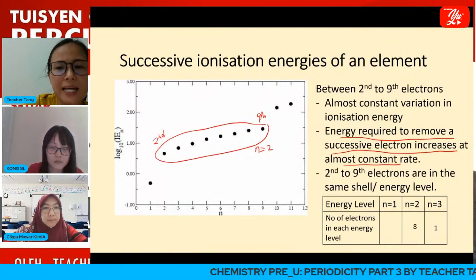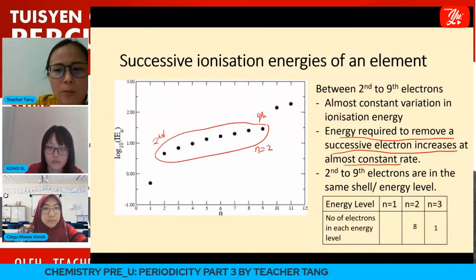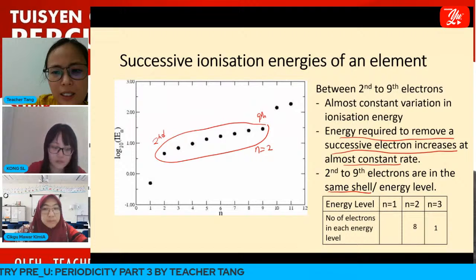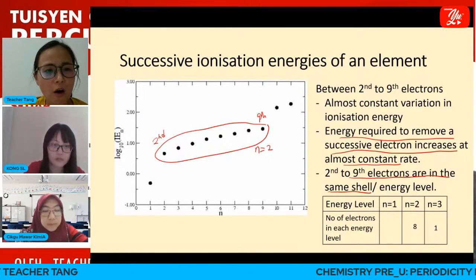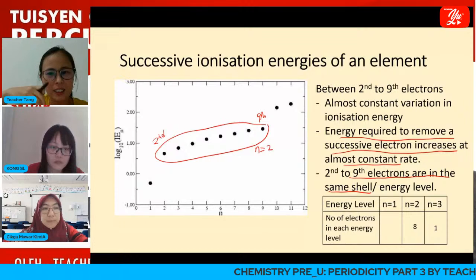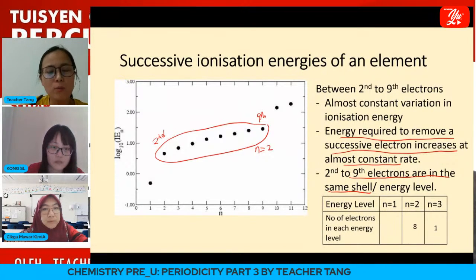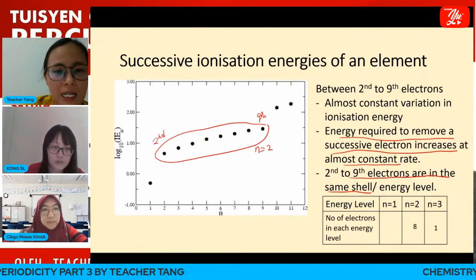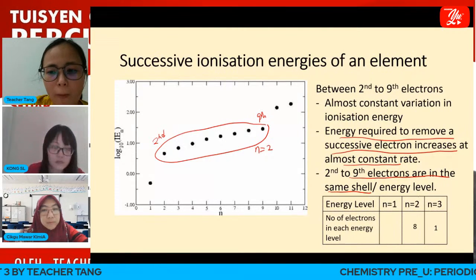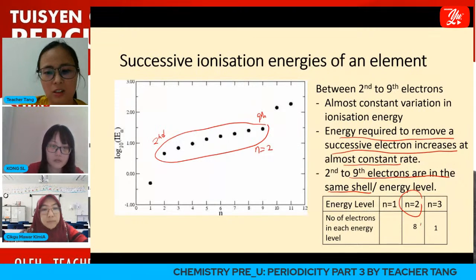That means that from the second to the 9th electron, they are being removed from the same shell or same energy level. Therefore, not much increase in energy required to remove the next electron. Between the second to the 9th electron, there are 8 electrons. So at energy level n equals to 2, it consists of 8 electrons.